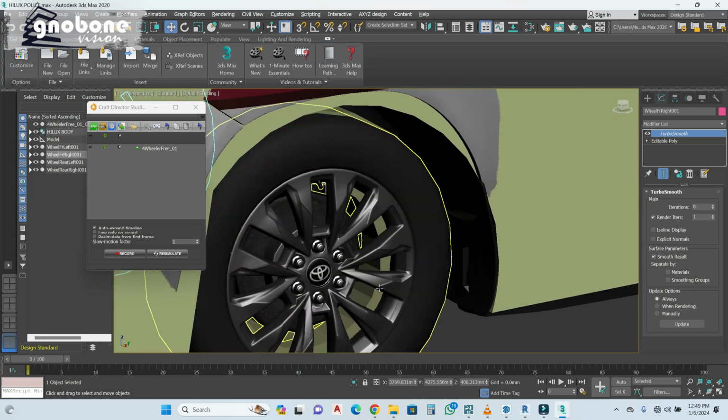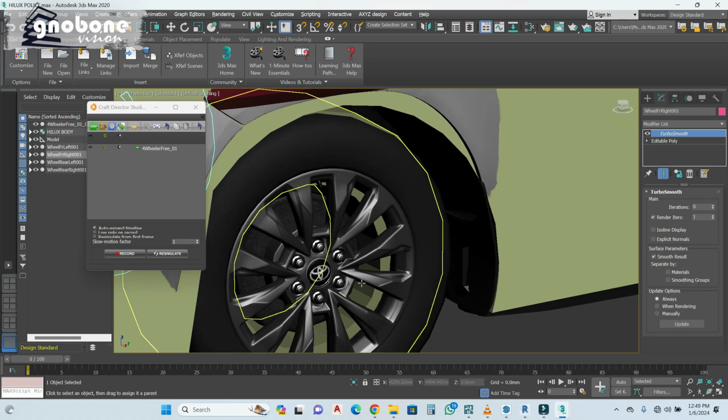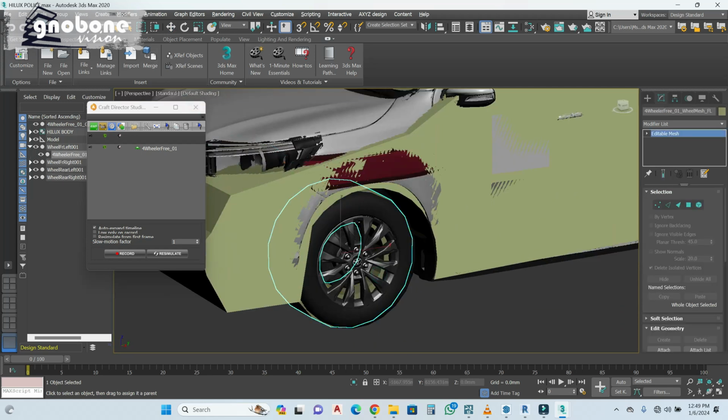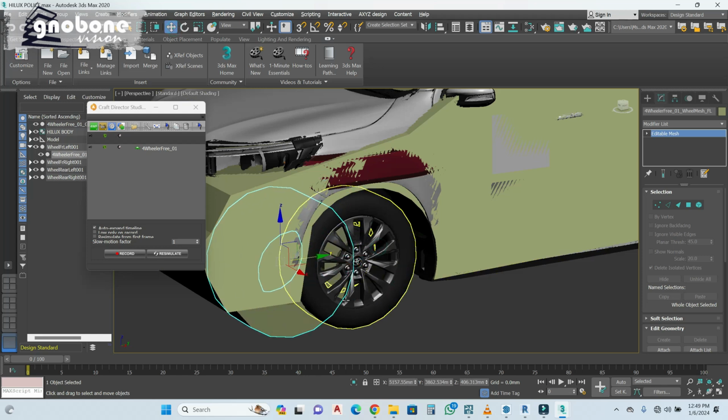So let's go back to hit link. No, let's escape. Let me link this to the tire. So let's hit move. It's still not linked. We linked it wrong.